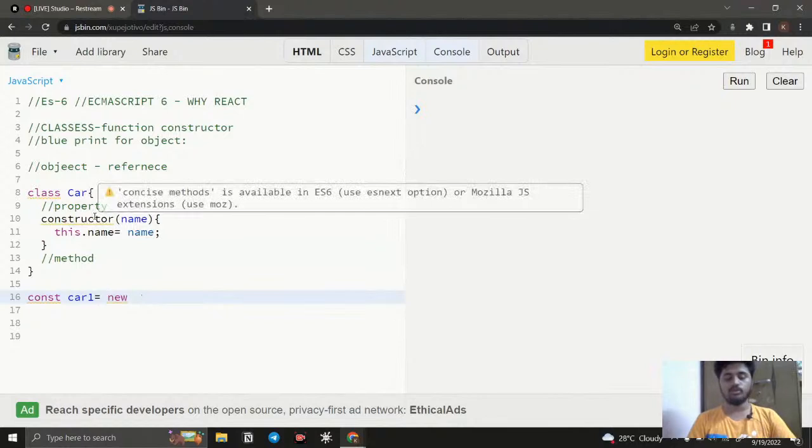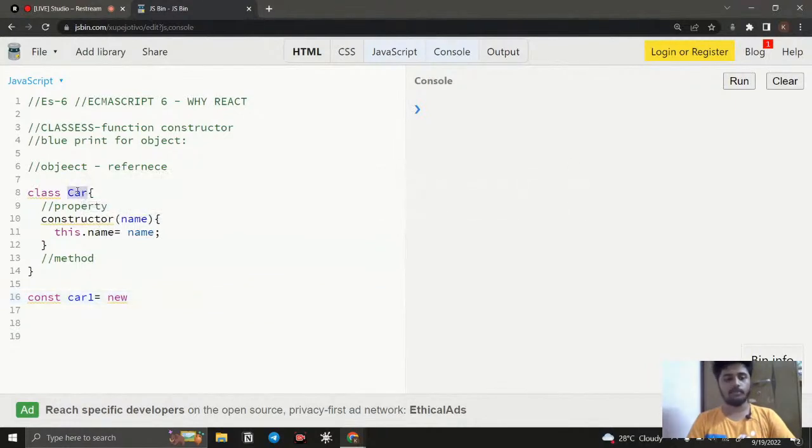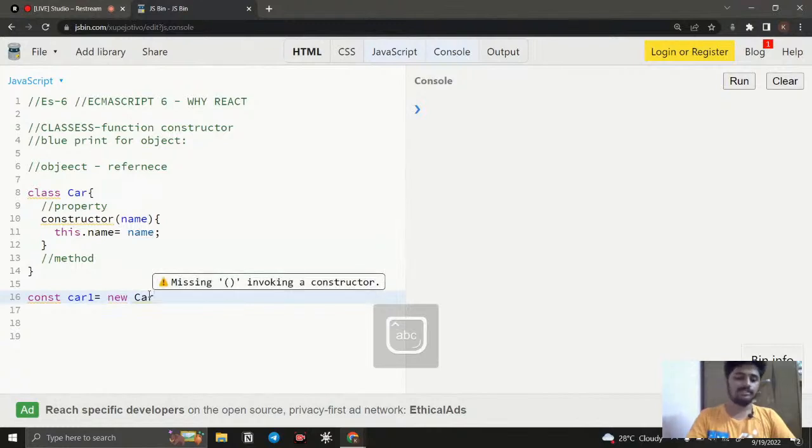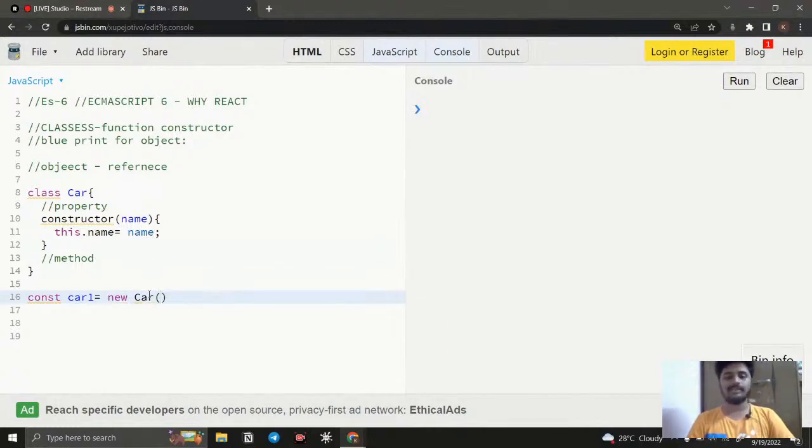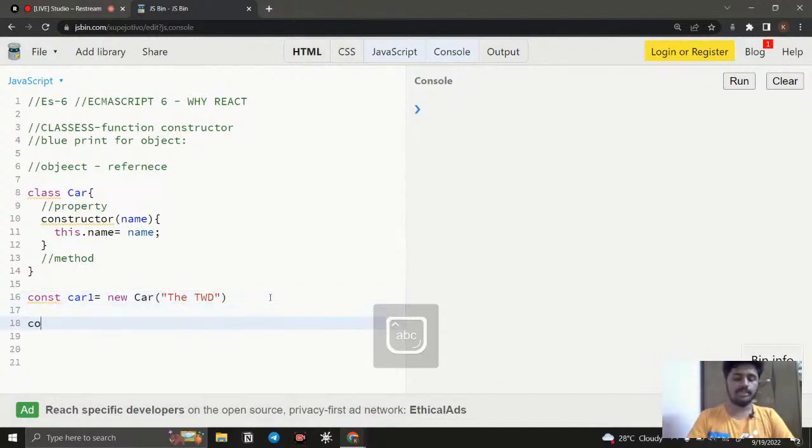And if I want to use which blueprint, this car blueprint. Okay, so I just use the car, and just give a bracket. Inside the bracket, you need to pass this argument. For example, what I'm going to pass here, I'm just going to pass the name TWD like this.